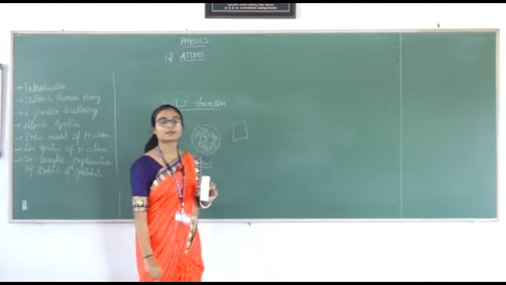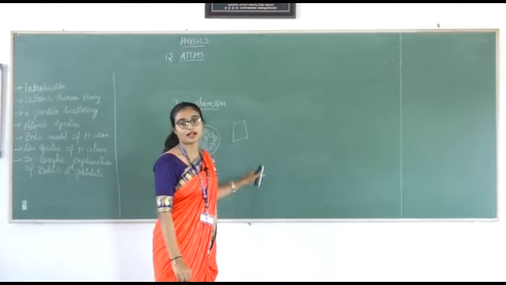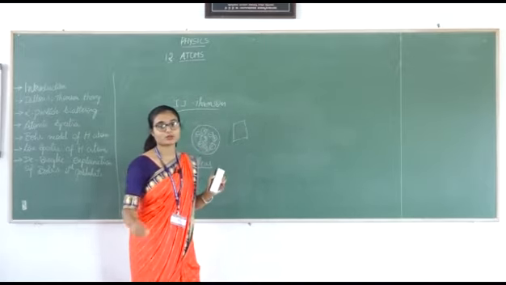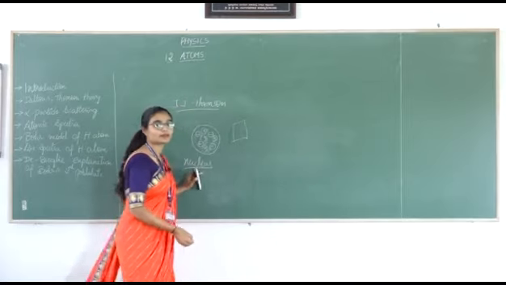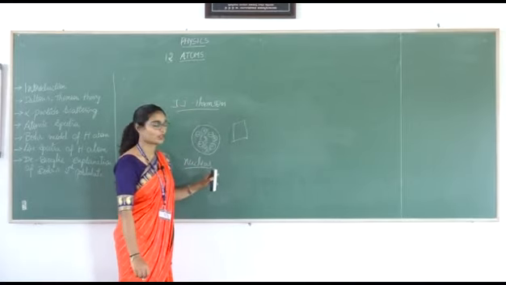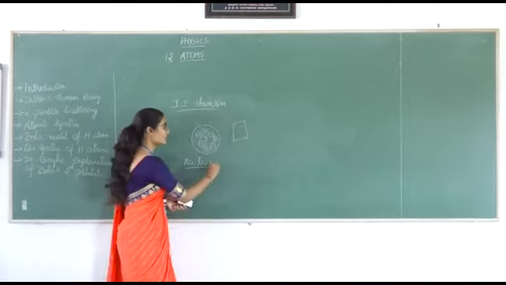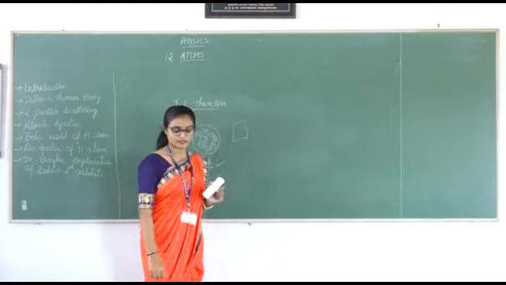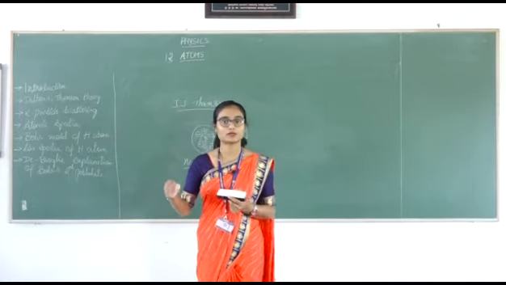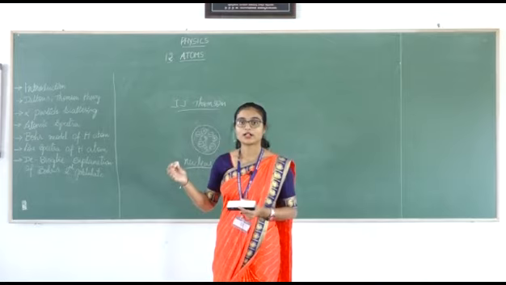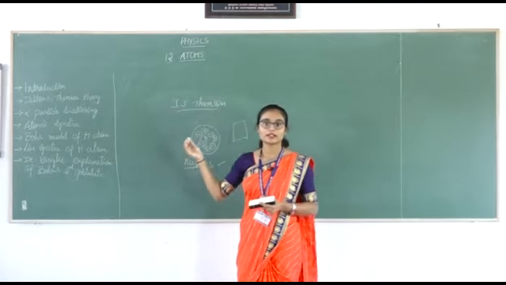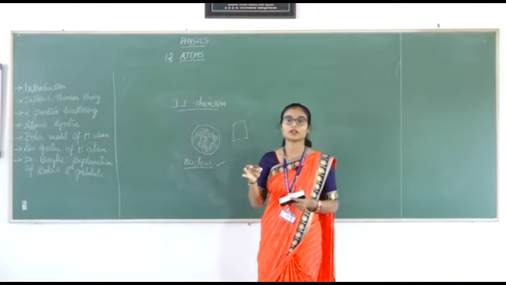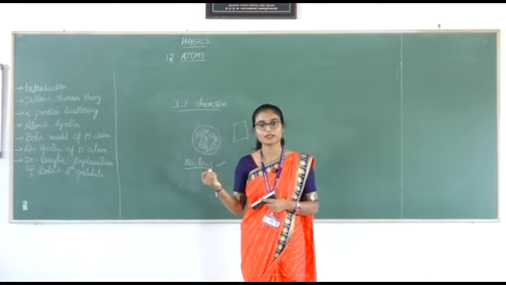And he fails to explain Rutherford's atomic model, that is alpha particle scattering, where we get observations and results, but he fails to explain that model and those observations, and he did not say anything about the nucleus. So this theory fails here, and in the next class we will learn how Rutherford succeeded in giving the theory about atoms. So these are the basic concepts on atoms, how the concept of atom began.